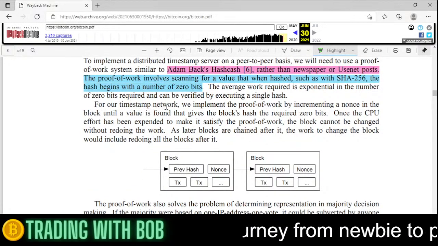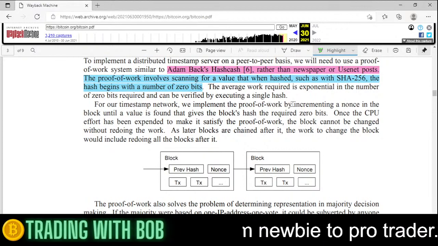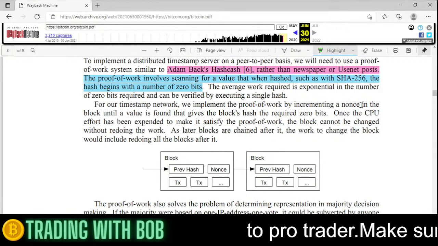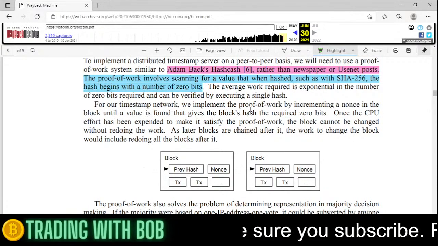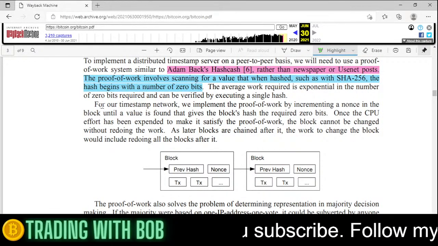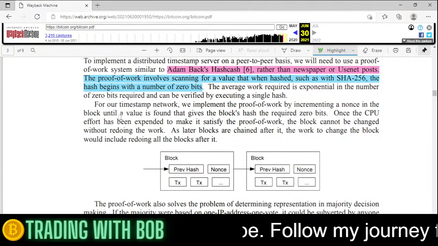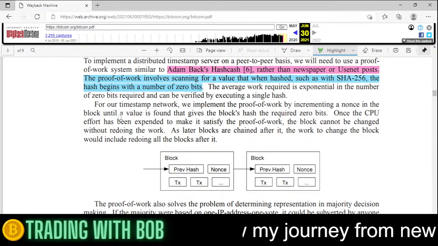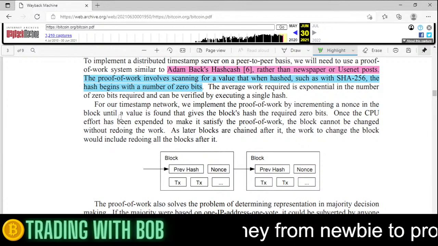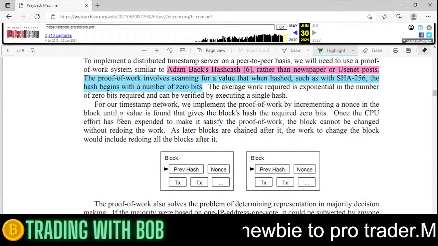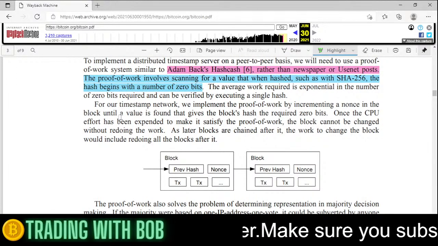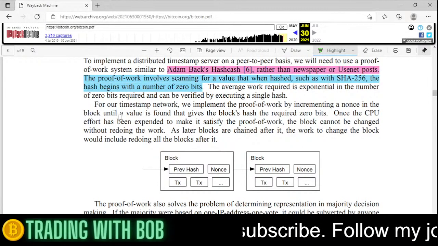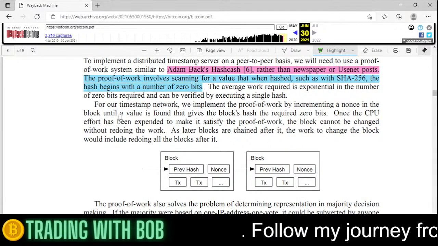For our timestamp network, we implement the proof of work by incrementing a nonce in the block until a value is found that gives the block's hash the required zero bits.